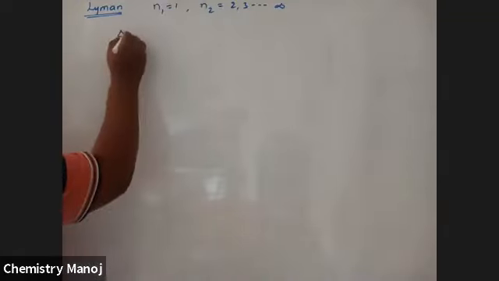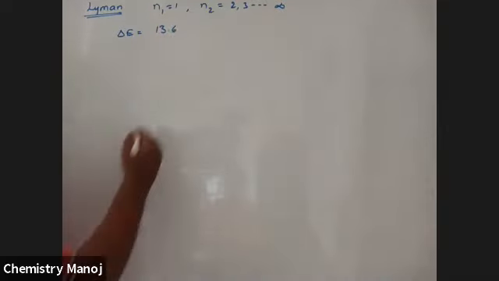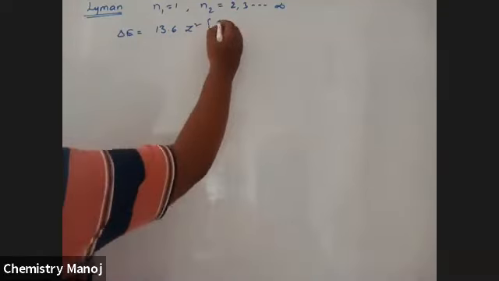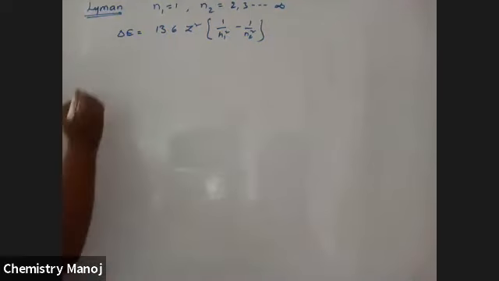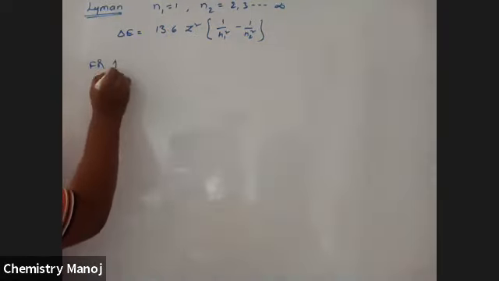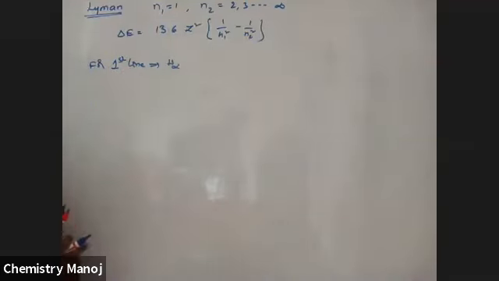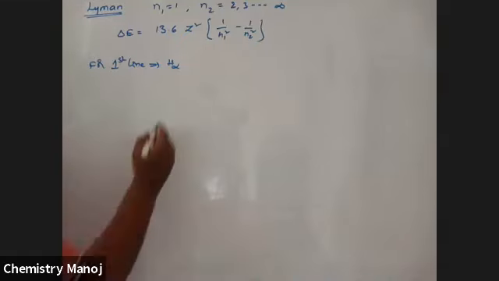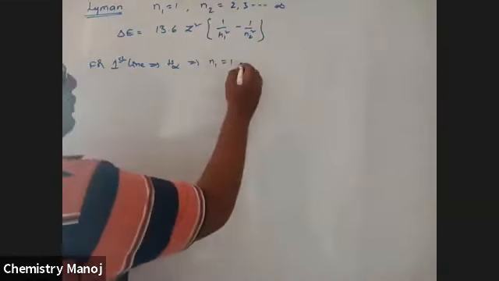For this, delta E is equal to 13.6 into Z square into 1 by N1 square minus 1 by N2 square. For the first line, called the H alpha line, N1 is equal to 1, N2 is equal to 2.